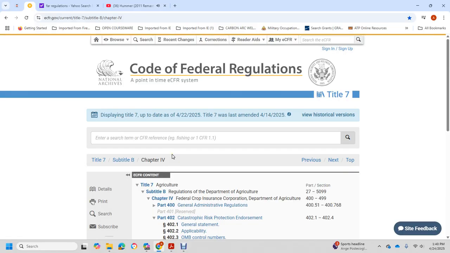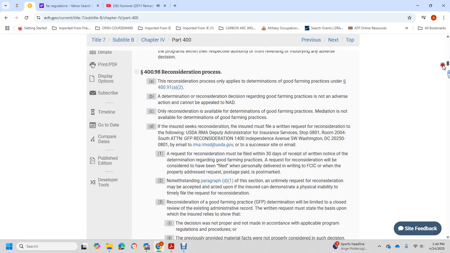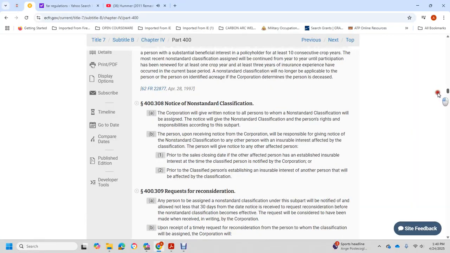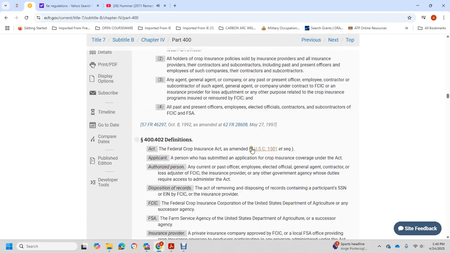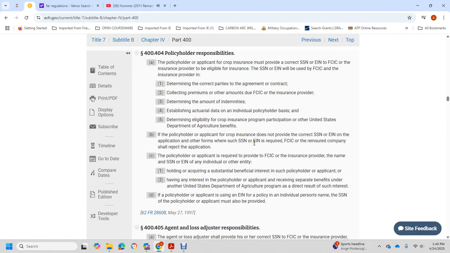Title 7, Agriculture, Subpart B, Regulations of the Department of Agriculture, Chapter 4, Federal Crop Insurance Corporation, Department of Agriculture, General Administrative Regulations. 400.404 Policyholder responsibilities.